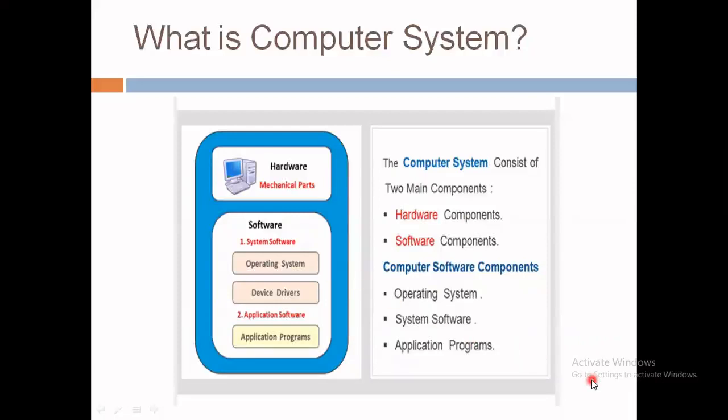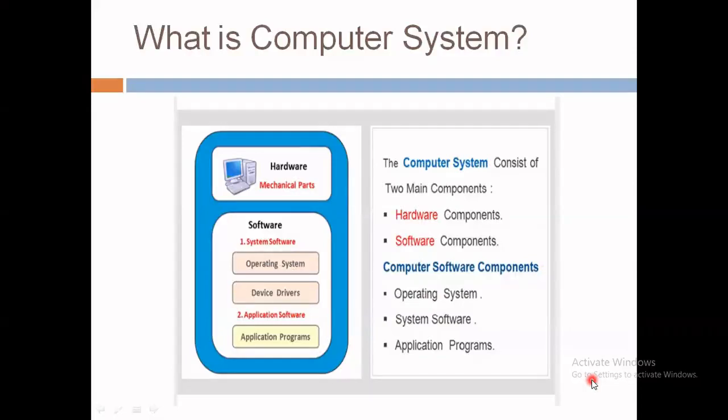So students, we can say a computer system can be defined as input, process and output of data. The computer system first must be programmed to perform specific job on a computer.